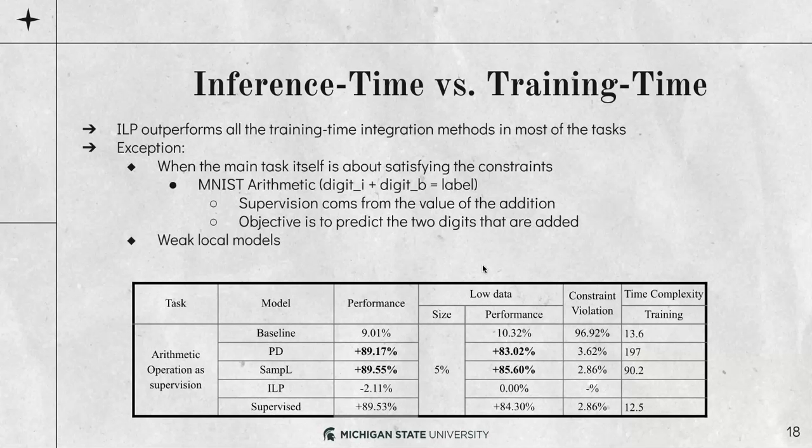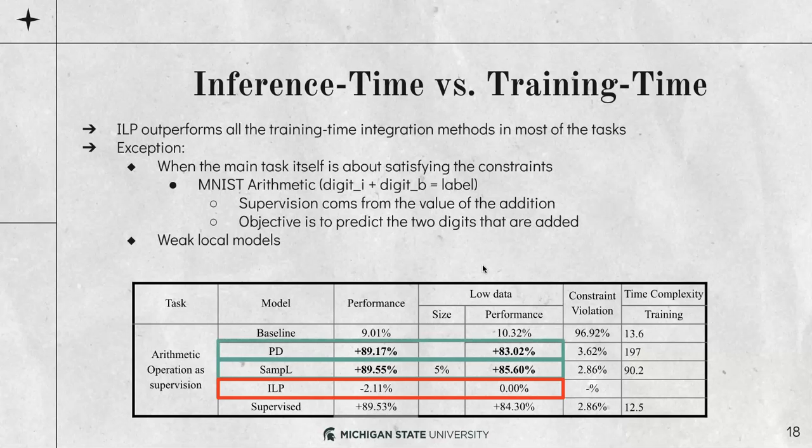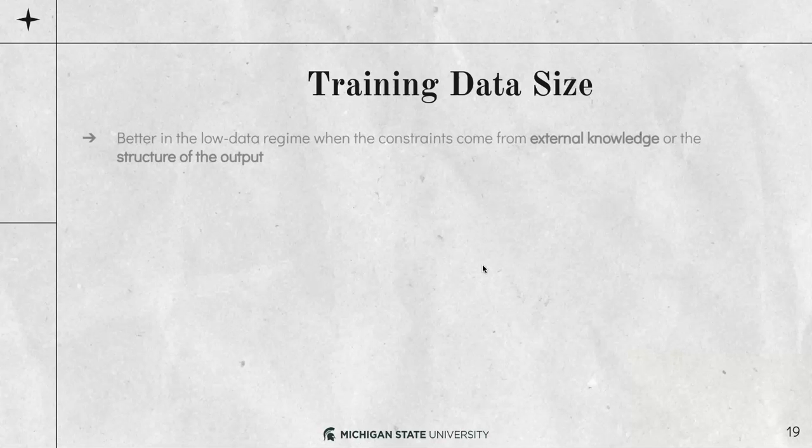So the base model was very weak. You can see that the baseline without the constraint integration is 9%, and adding the ILP doesn't improve or even hurts the performance. But adding primal dual or sampling can solve the task completely.